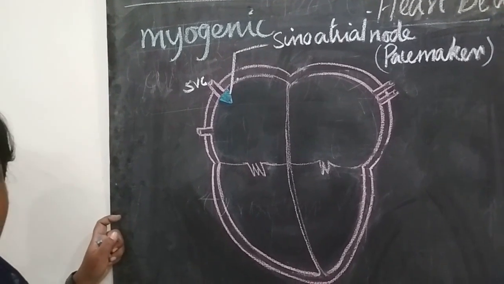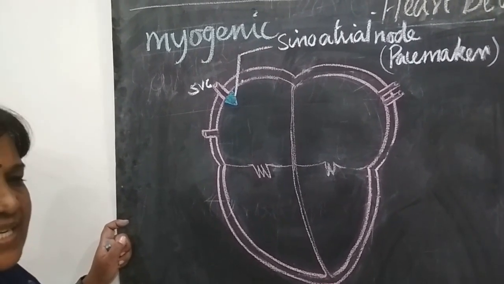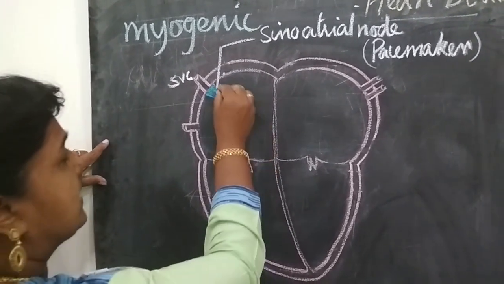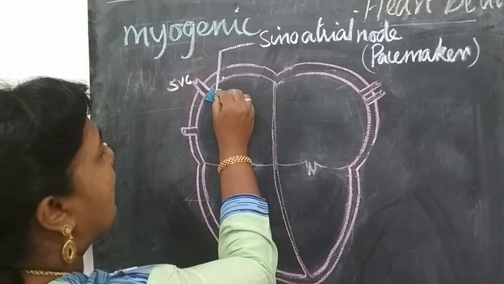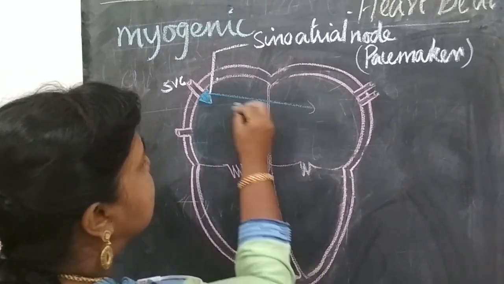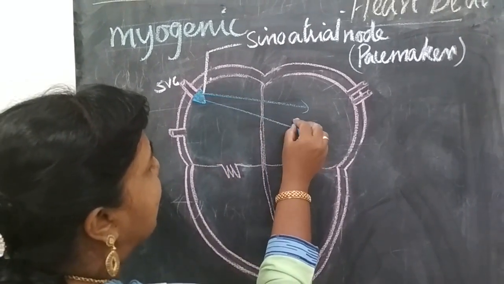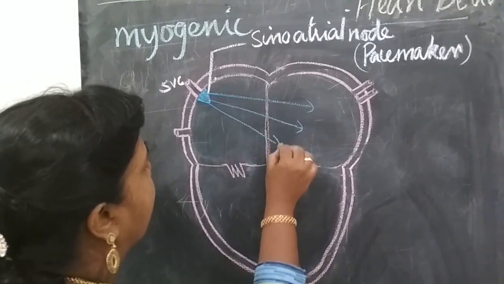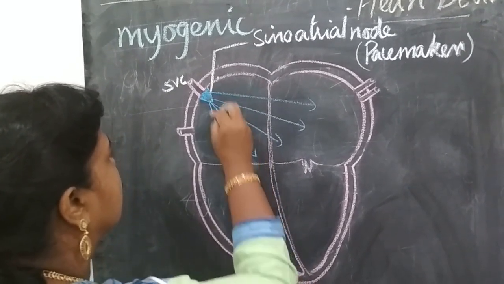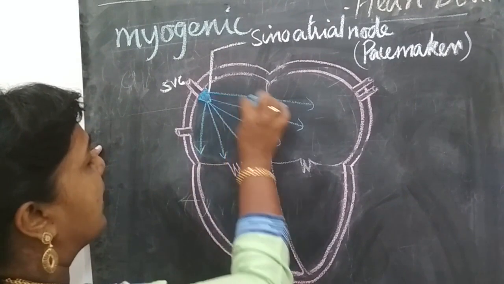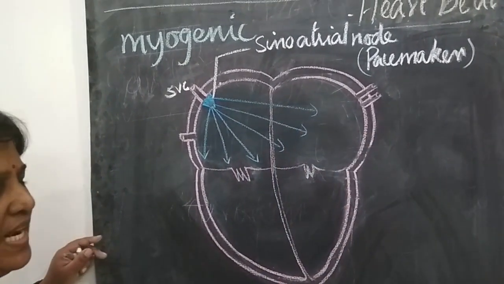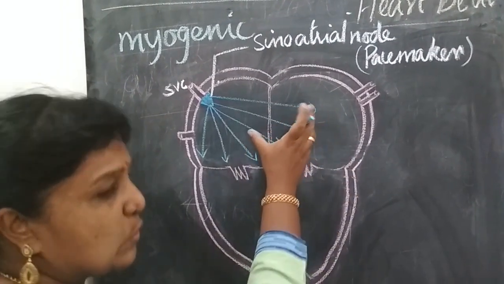Automatically it starts its contraction with the help of an electric impulse. The sinoatrial node spreads its electric impulse on both the right and left atrium so that the auricles contract.